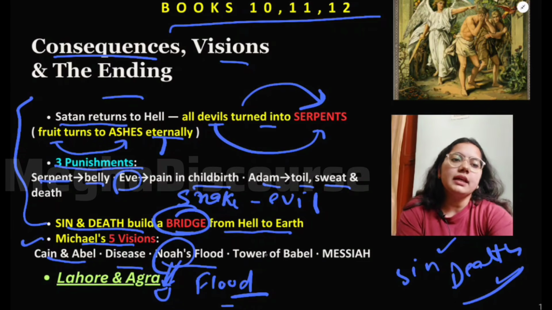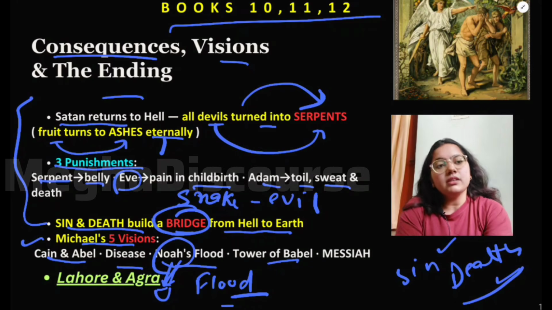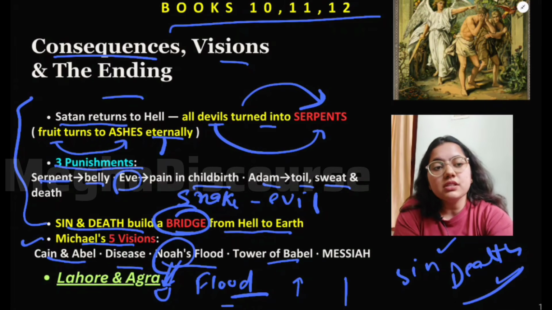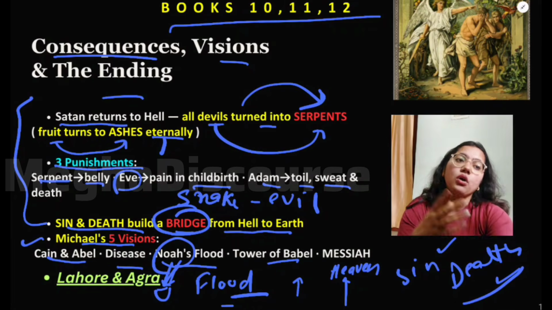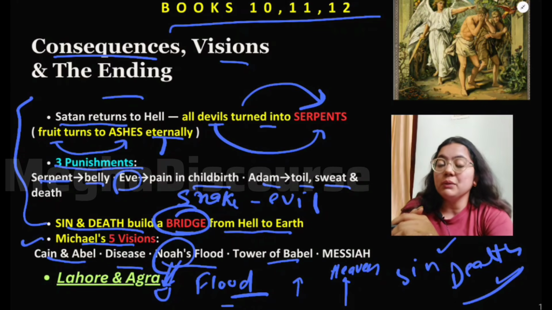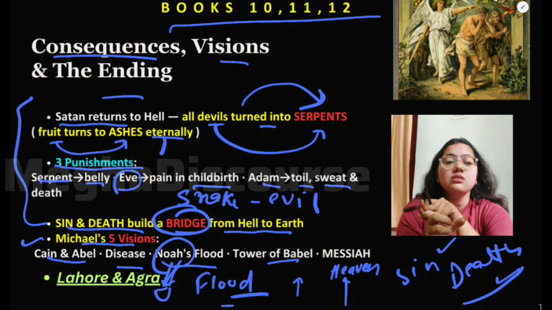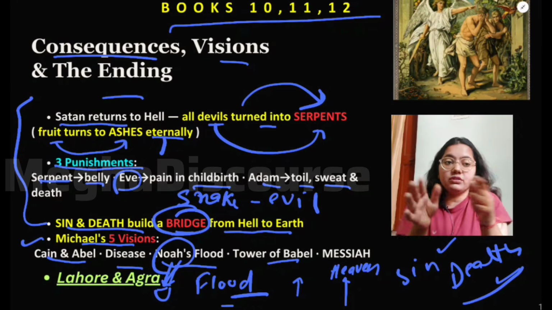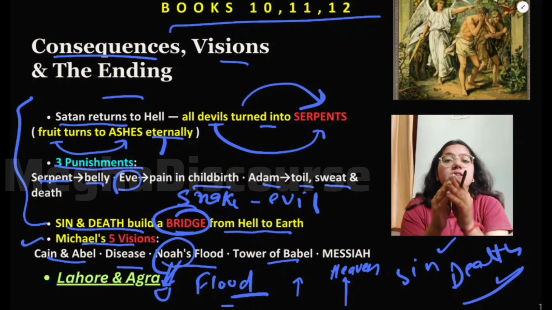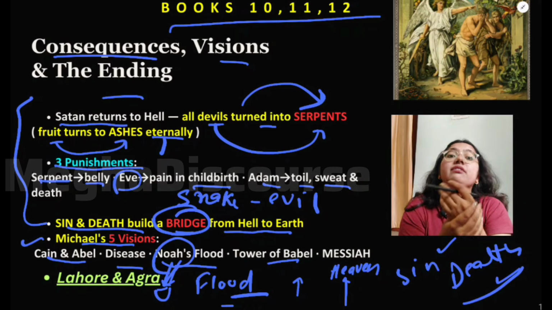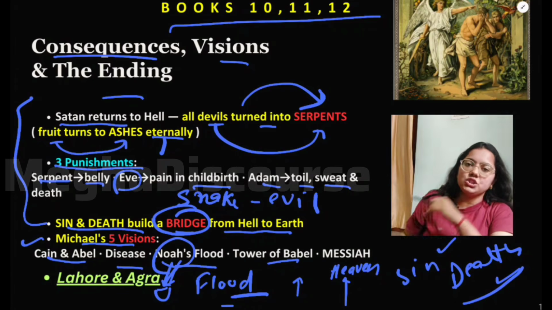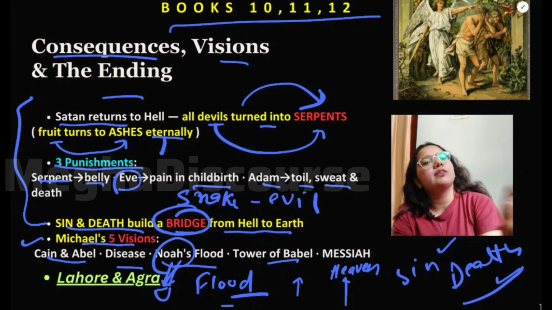Then there is the Tower of Babel. Michael says that in the future people will build a tower, and they want this tower to reach heaven, to reach the glory of God, but they cannot do so. Why? Because I will divide the people on the basis of language and religion, so that they cannot speak to each other. If the languages of two people are different, they cannot talk and there is no unity between them. So humanity will be divided into different nations, continents, countries, and languages.